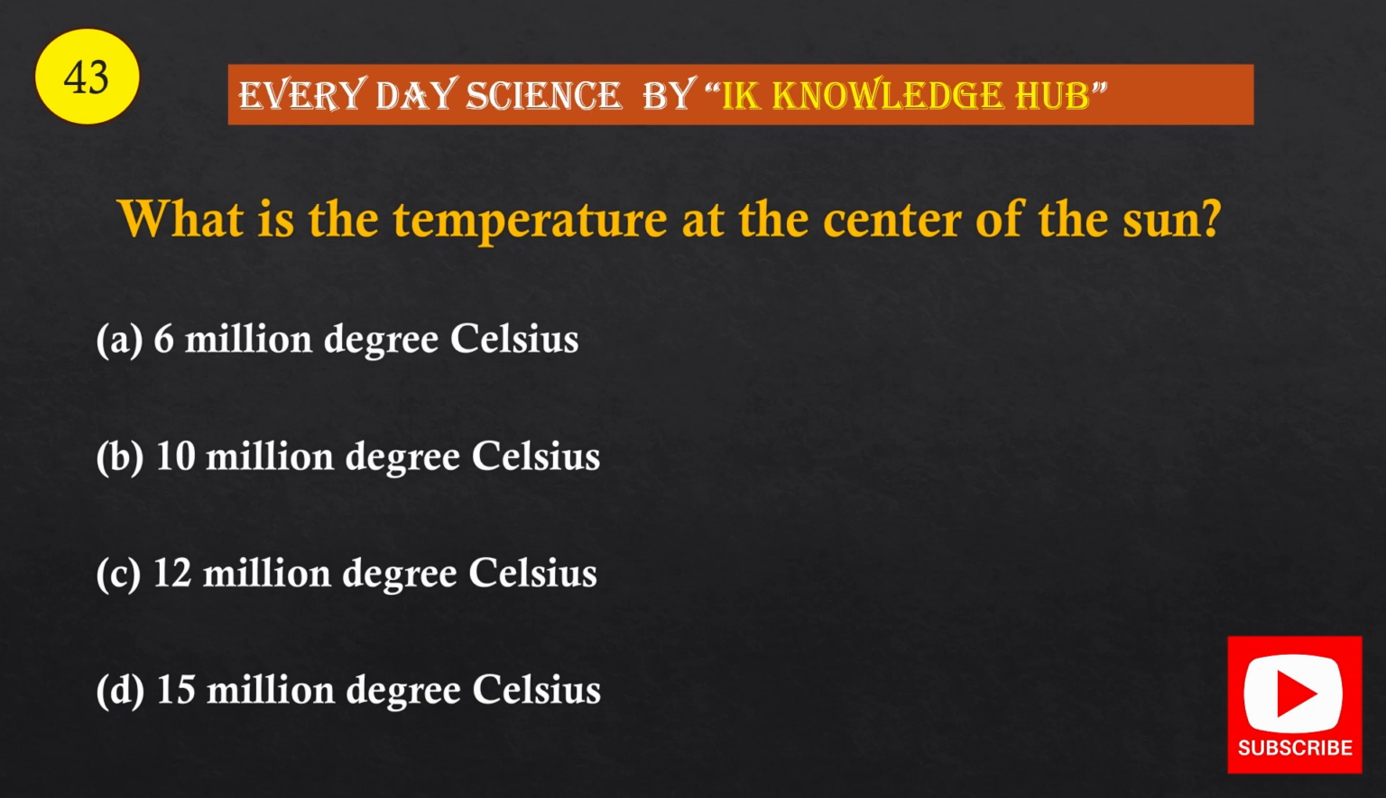Question number 43. What is the temperature at the center of the sun? 6 million degrees Celsius, 10 million degrees Celsius, 12 million degrees Celsius, and 15 million degrees Celsius. And the correct option is option D, 15 million degrees Celsius.